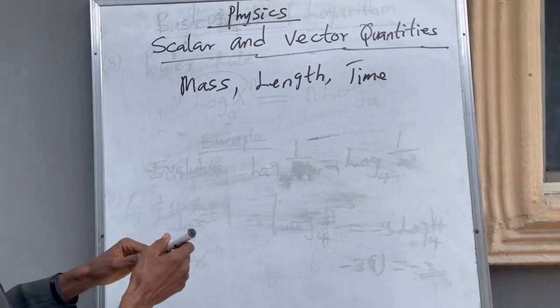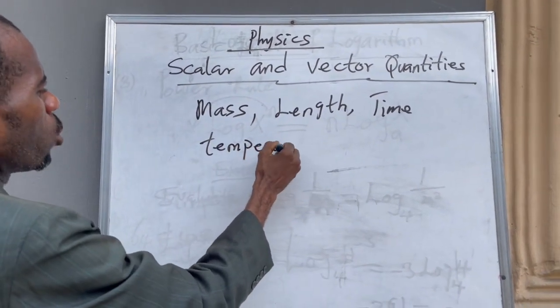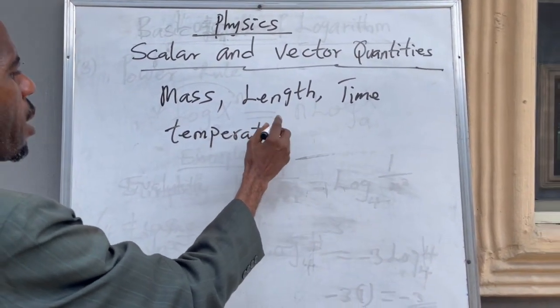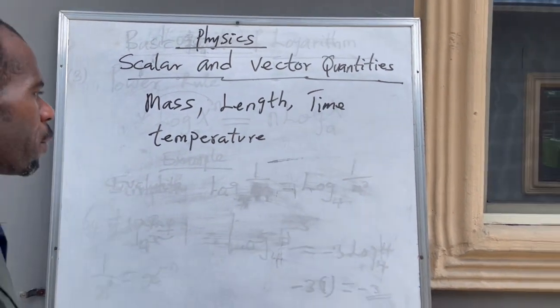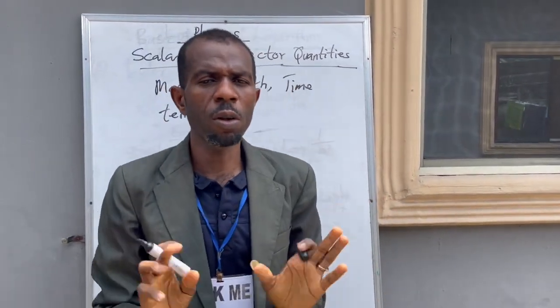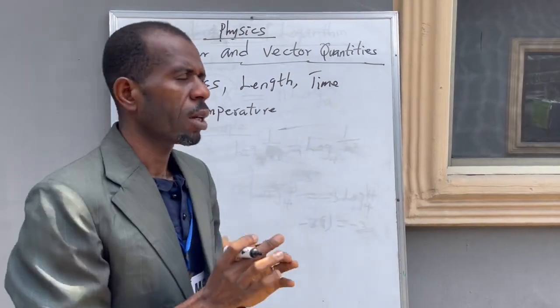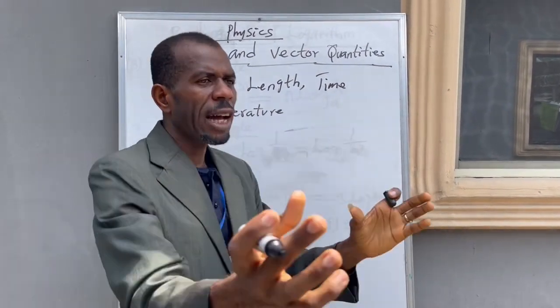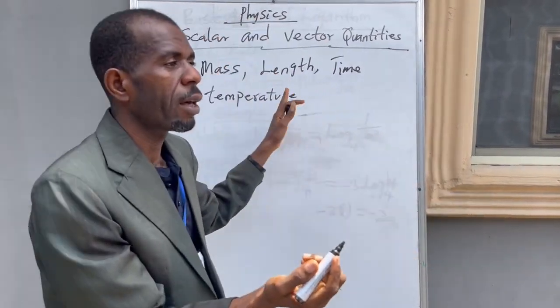Now, we also look at temperature. Temperature only has a scale value, which we measure using a thermometer, in centigrade or Kelvin. So all these are just talking about magnitude, but no direction. That is a scalar quantity. And when we want to add them, you just add them by simple addition and subtraction. That is for scalars.